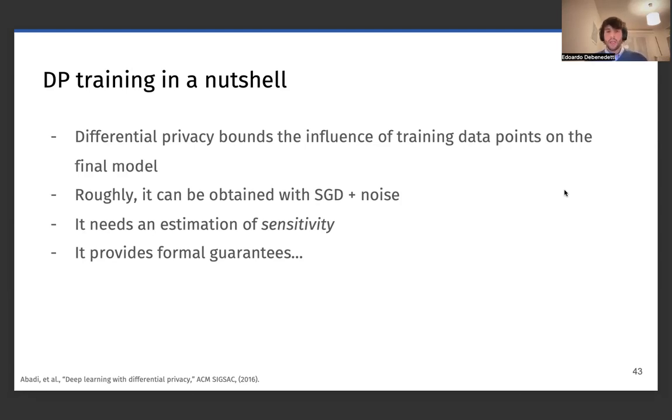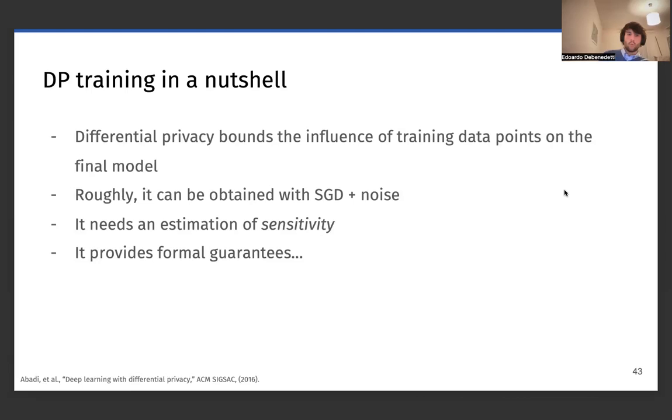One of the most common is, very roughly speaking, doing stochastic gradient descent while adding some noise at every iteration of SGD. What differential privacy needs for the guarantees analysis is the sensitivity of the algorithm that we want to make differentially private. The sensitivity is a measure of how the output of the algorithm changes given a change in the input.